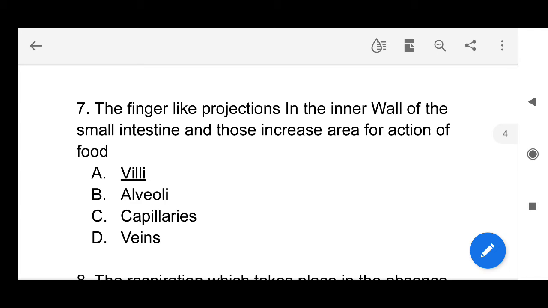Next question, the finger-like projections in the inner wall of the small intestine increase the area for absorption of food. So see here, the word absorption is missing. So villi, these are finger-like projections of the small intestine that help to absorb the digested food.